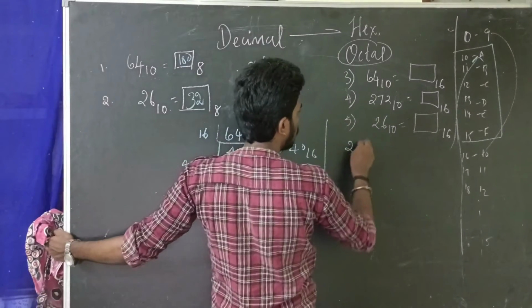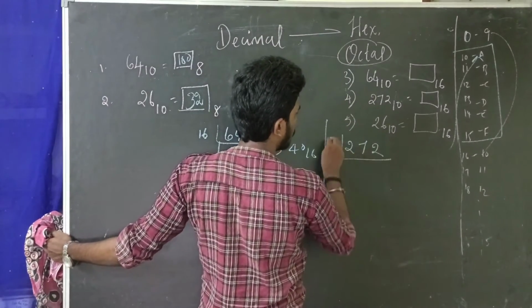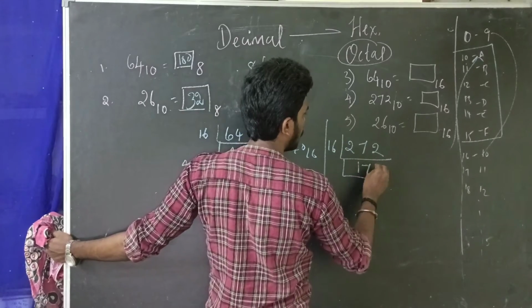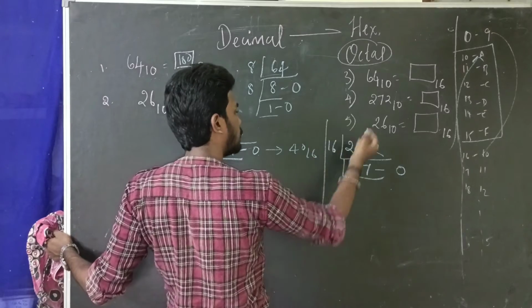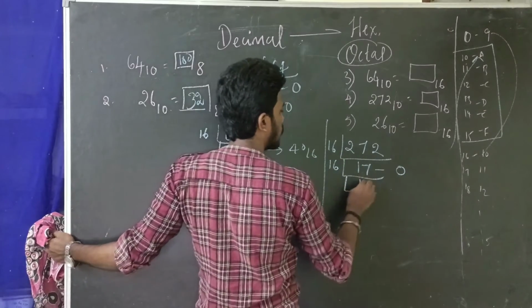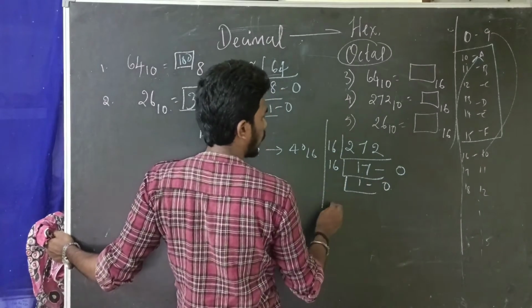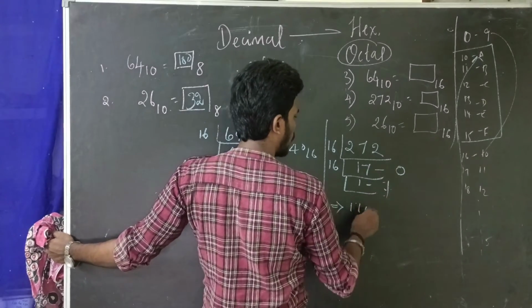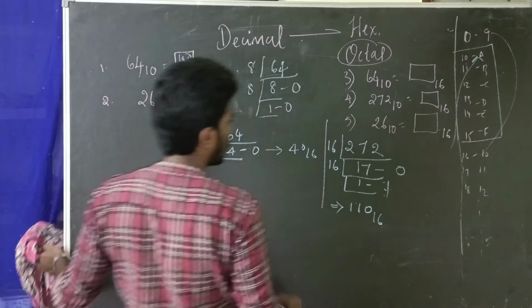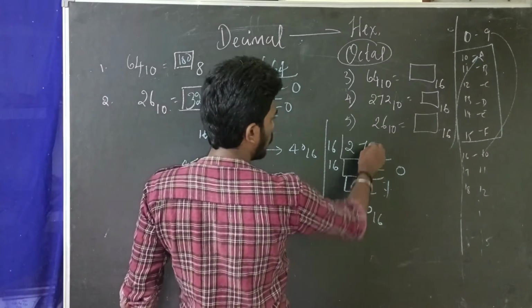And next one is 272. So for 272, 16 seventeens are 272, remainder is 0. Again 17 is greater than 16, greater means again we will be dividing. 16 ones are 16, and make it as 0. So I get here 100. 16 ones are 16, remainder is 1. So 110 base 16. So this is the equivalent value of 272.